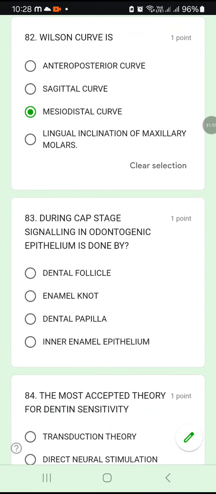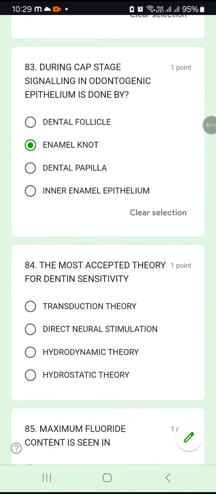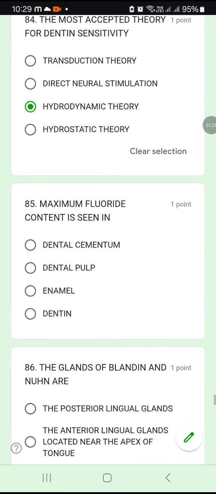Question number 83. During cap stage, signaling in odontogenic epithelium is done by dental follicle, enamel knot, dental papilla, inner enamel epithelium. So during the cap stage, the signaling in odontogenic epithelium is done by the enamel knot. Okay. 83B. 84. The most accepted theory for dentine sensitivity: transduction theory, direct nerve stimulation, hydrodynamic theory, hydrostatic theory. It is hydrodynamic theory, isn't it? The most accepted sensitivity theory is hydrodynamic theory.